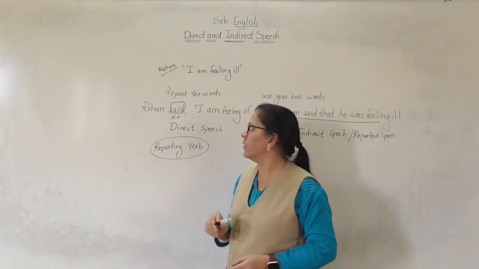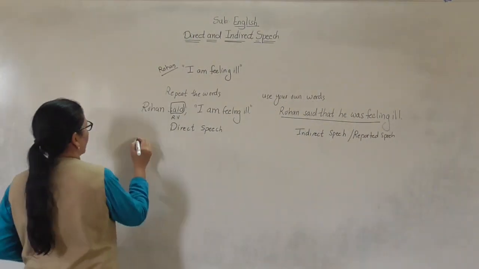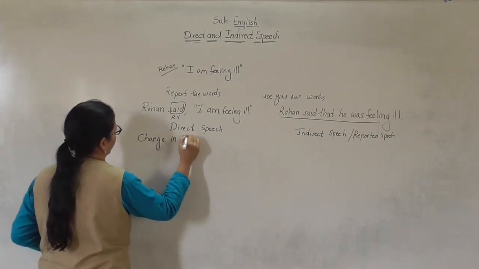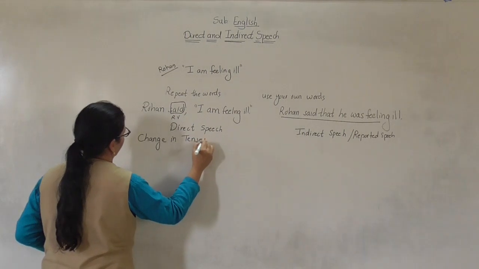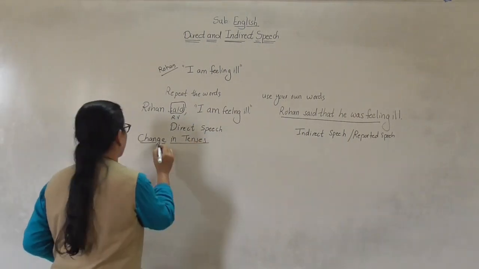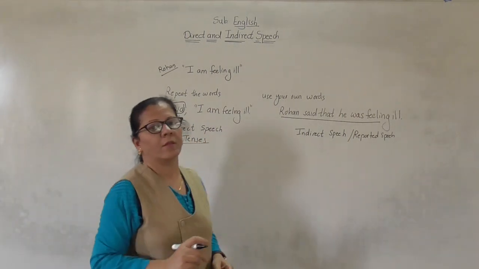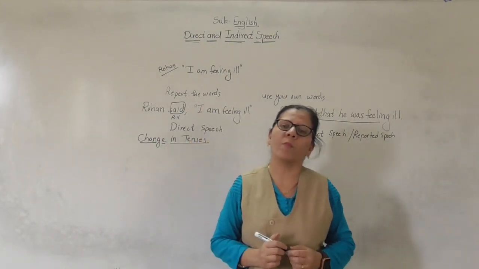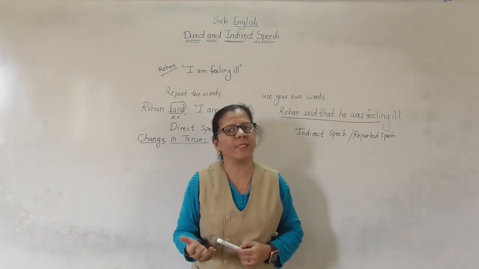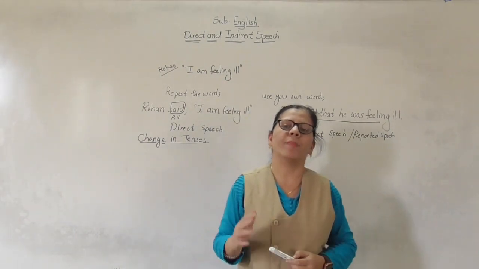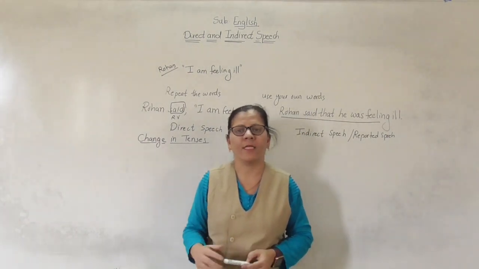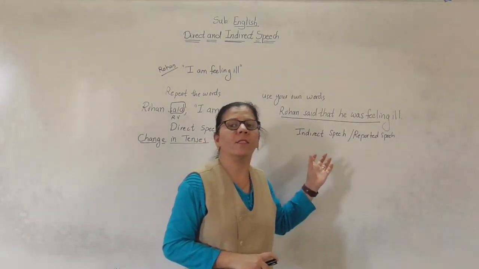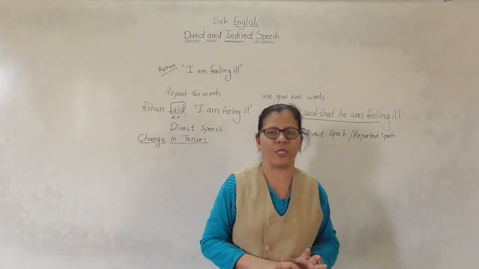So let us see the first rule, change in tenses. If the reporting verb is in simple present tense or simple future tense, then the tense of reported speech will not change.